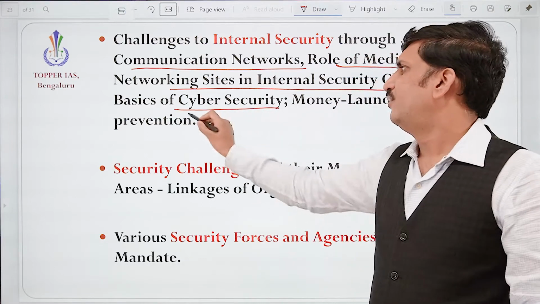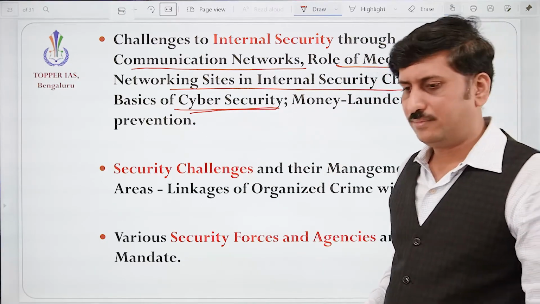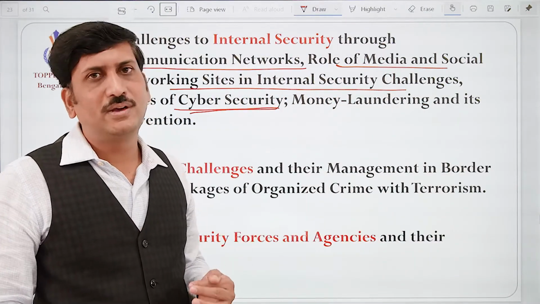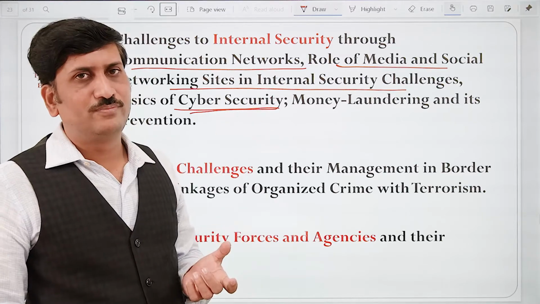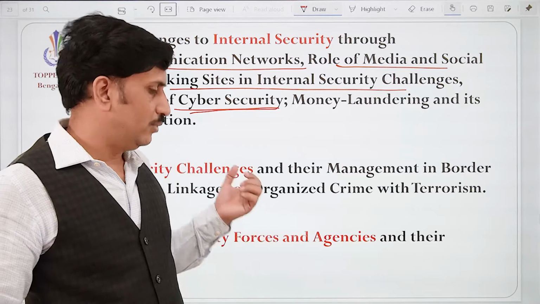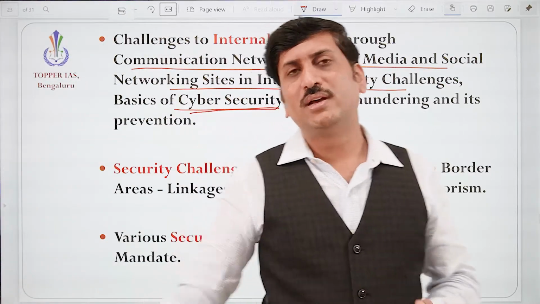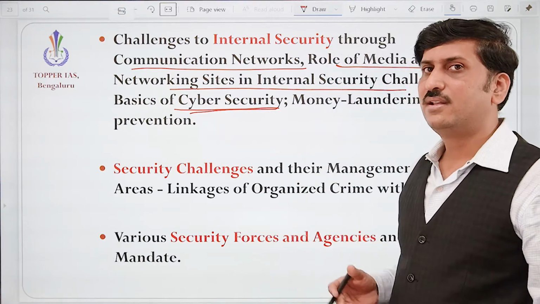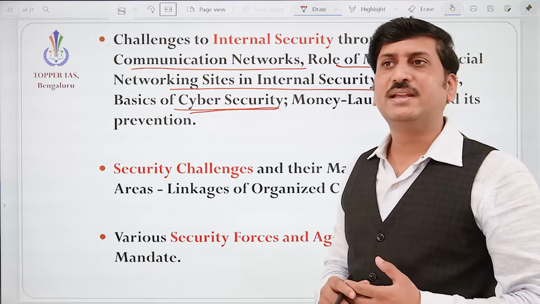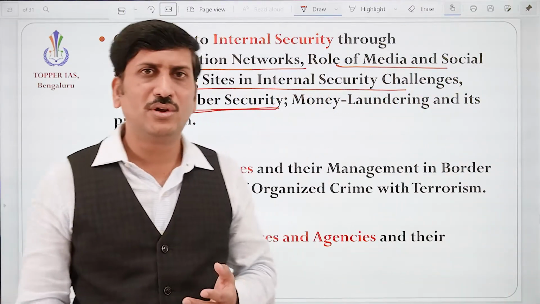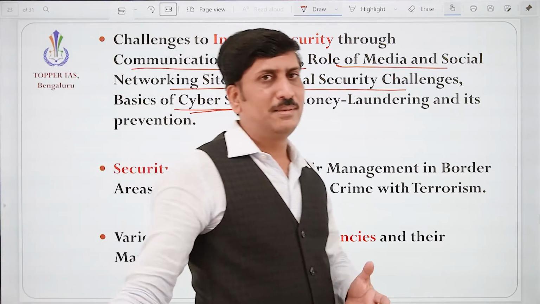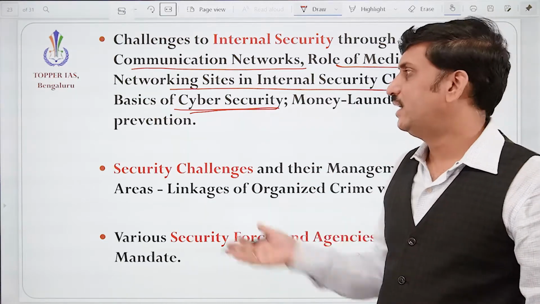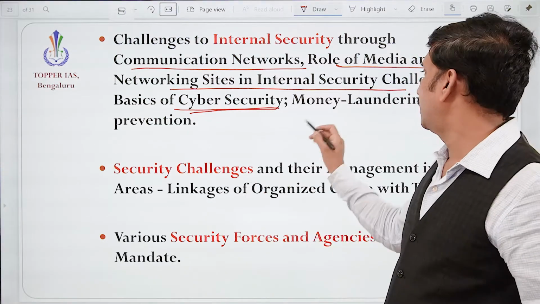And the basics of cyber security: if the internet or the communication network is not secure, it is very dangerous. We have seen in the world how nuclear sites are hacked and controlled from other countries, right? How a particular city's complete electricity can be shut down for a day. So how is it possible? In cyber security, we need to understand the laws made by the government and the safety net we are planning, everything.